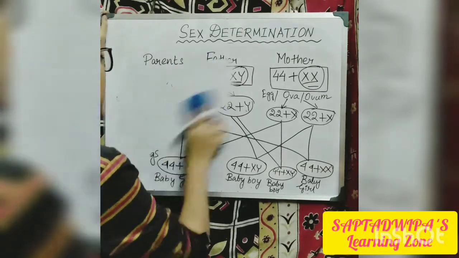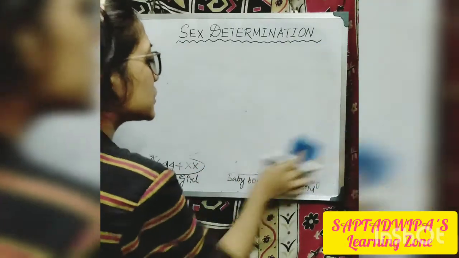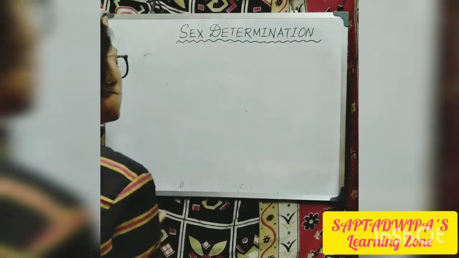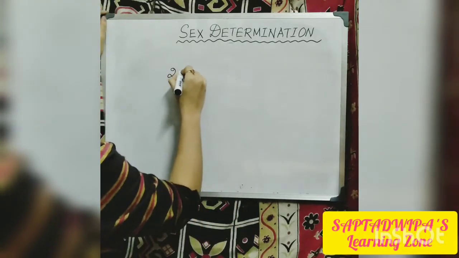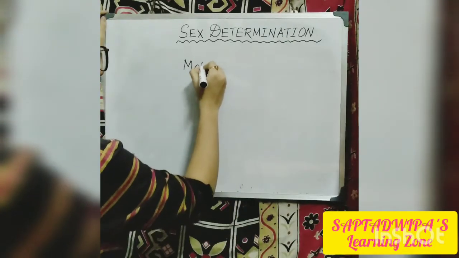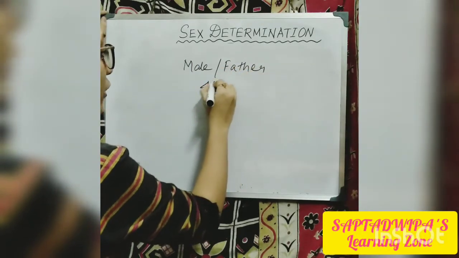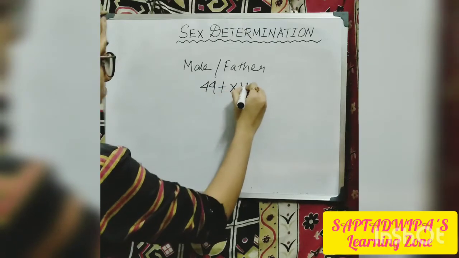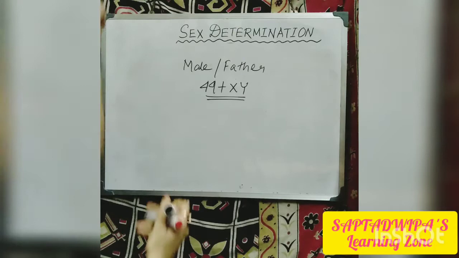Now, one more thing I want to say to you. Maybe you know this also, but for those people who are unaware of this. In case of male or father, what was the number of chromosomes? 44 plus XY. We divided this into 2.